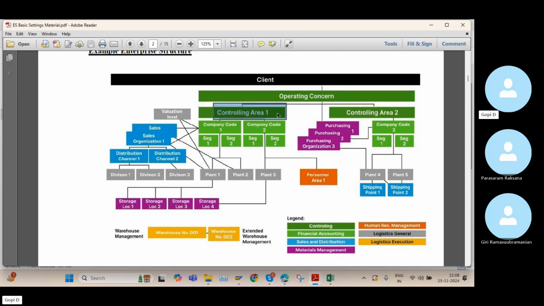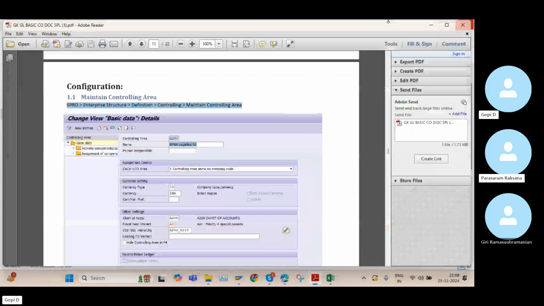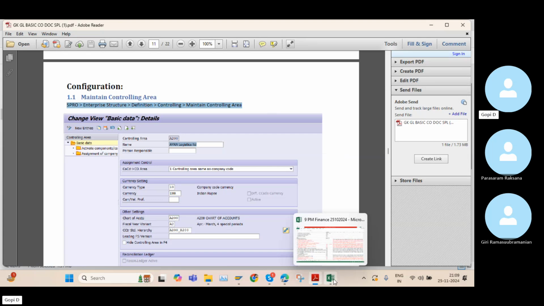So this is the organizational unit from the controlling part. Under the controlling area, we need to maintain the company code. And one more very important point: whatever general entries we post in the finance part, the same entries are triggered in the controlling side as well.